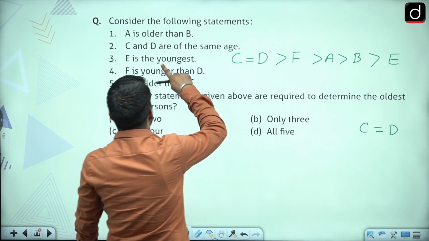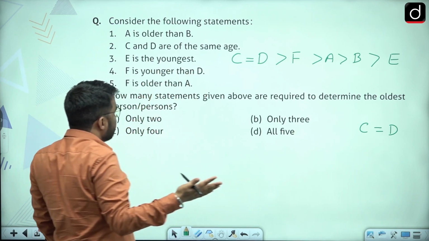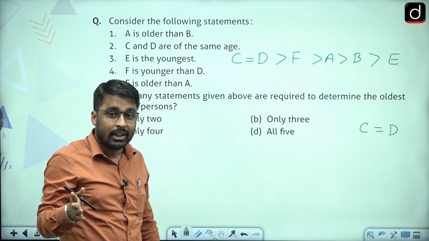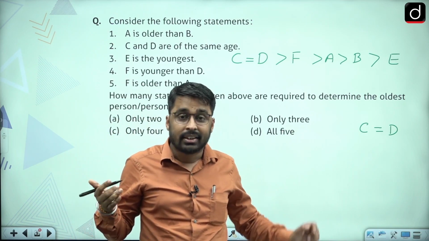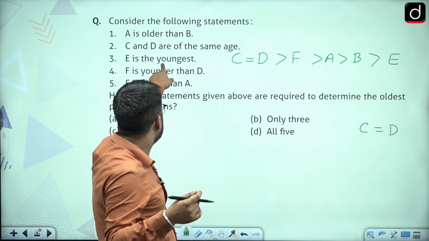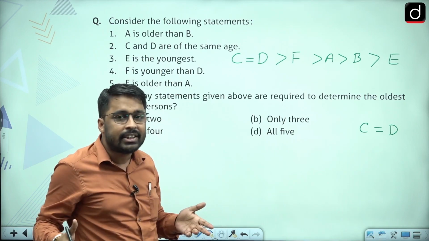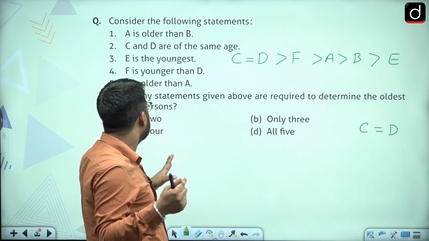Now you would say that, sir, if I don't use this statement that E is the youngest, then also I can find that C and D were the oldest. No, sir, E is not the youngest. If you are not using this information, then out of these 6 people, where exactly E is going to be placed would be a confusion. So you have to use this third statement also.